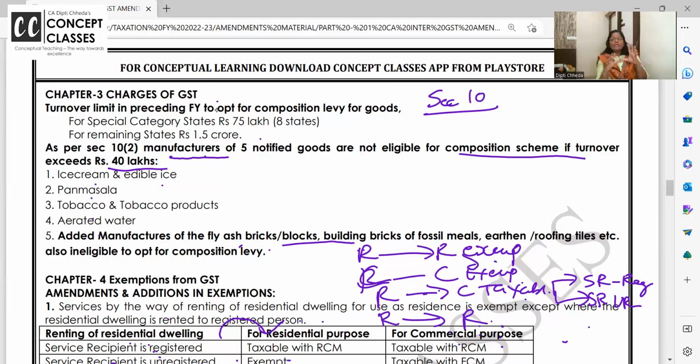So now, who are the manufacturers who can go for composition if the turnover exceeds 40 lakhs? Ice creams and edible oils, pan masalas, tobacco, aerated waters, and the last one is fly ash bricks, which is added. So here we complete the revision of the first part of GST.